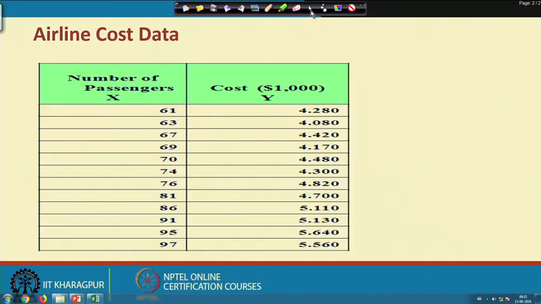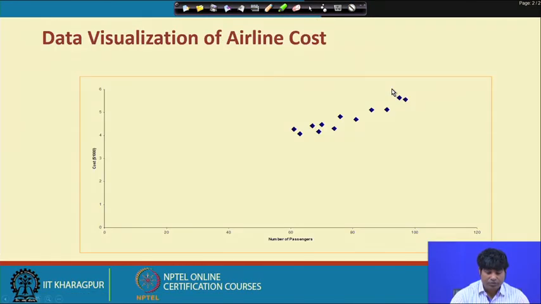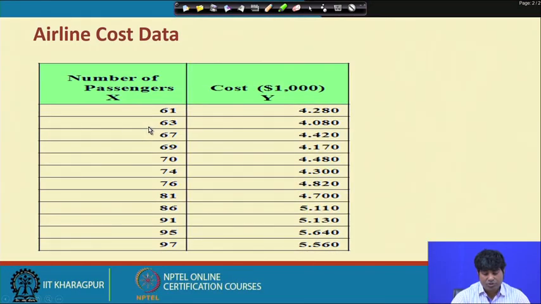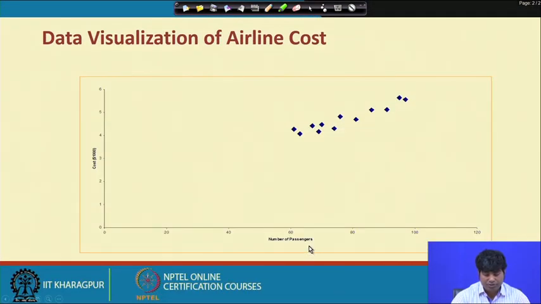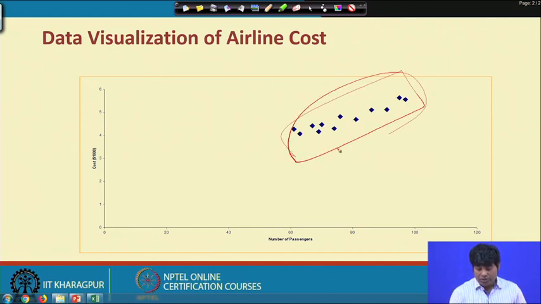Let us see how the structure looks. The first requirement is data visualization, and if you plot number of passengers against cost, with the x axis as number of passengers and the y axis as cost, then we will find the plotted points like this. If you connect them, the flow will come like this, and it is slightly linear, not perfectly non-linear.